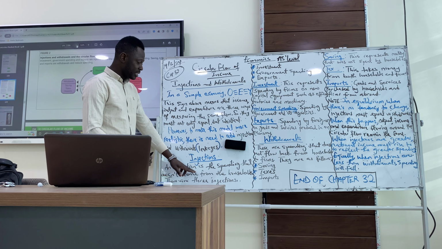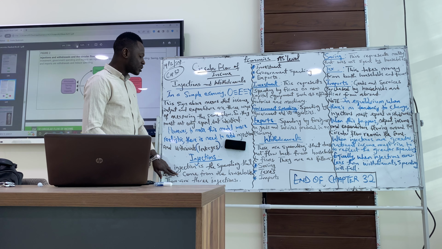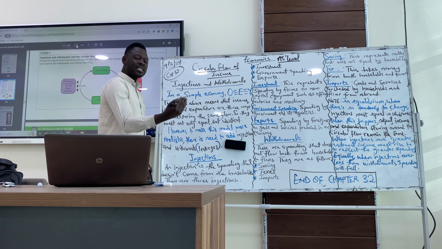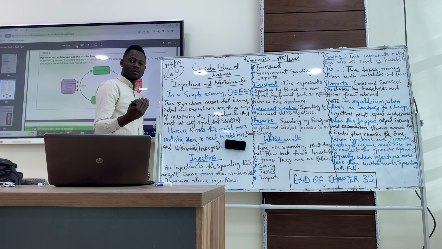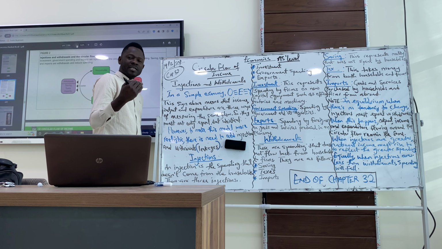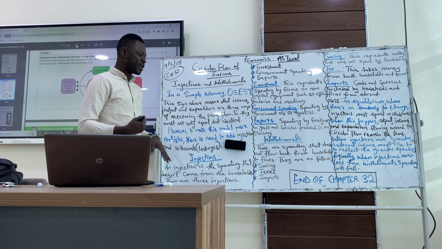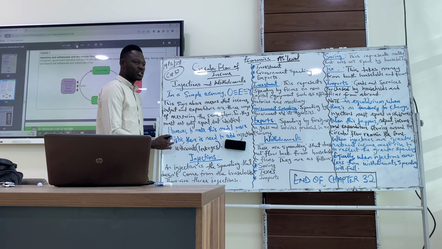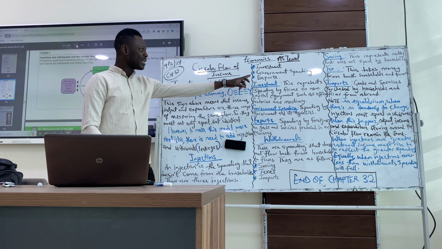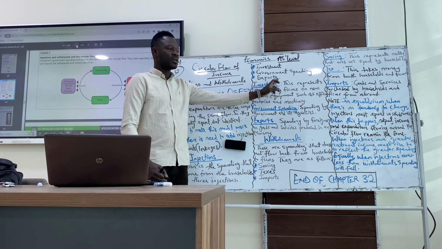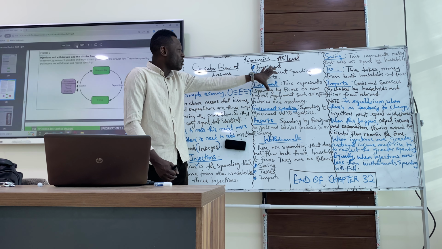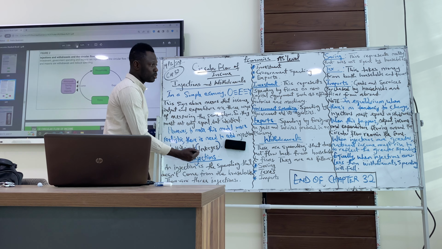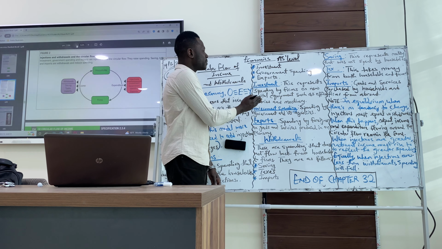I wrote, an injection is the spending that doesn't come from the households. There are 3 injections. In the simple circular flow of income, the spending comes from households. But here, the spending does not come from the household. So that means it is an injection. It's coming from other sources like investment, government spending and exports. Because this spending does not come from household, it means it is an injection. So we have investment, government spending, and exports.